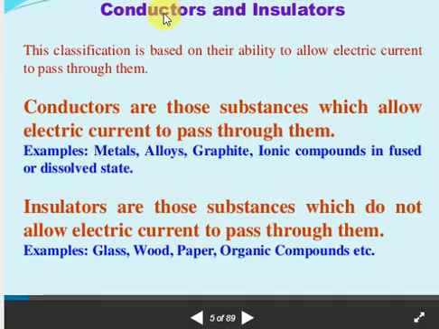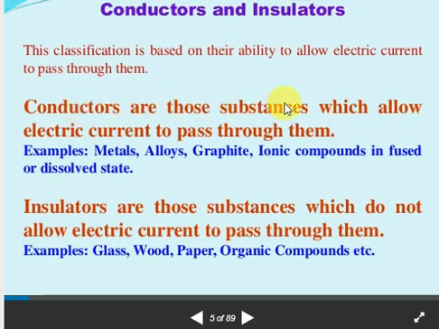The substance which allows electricity to pass through it is called a conductor. This classification is given based on the ability, the tendency, of allowing electricity.